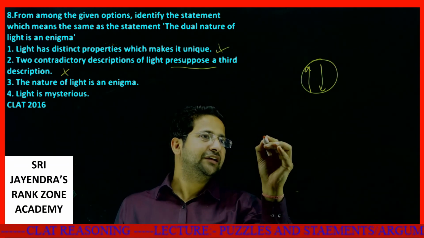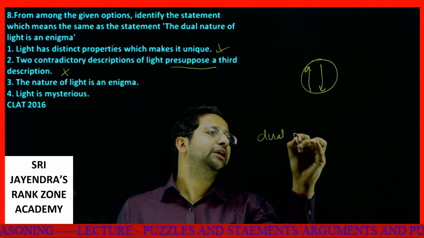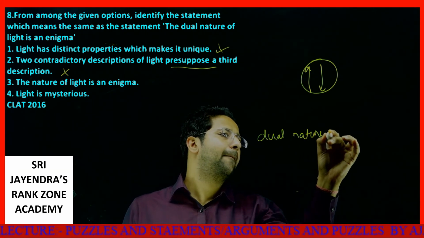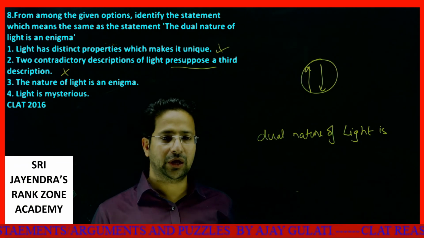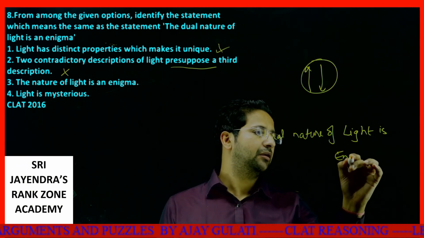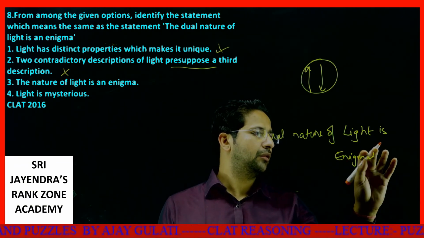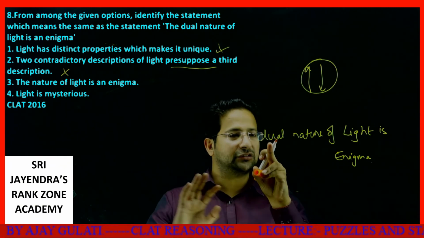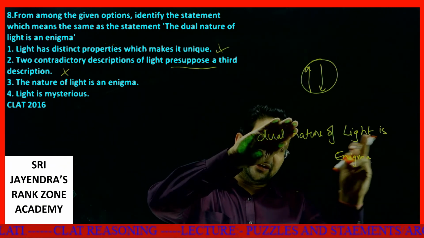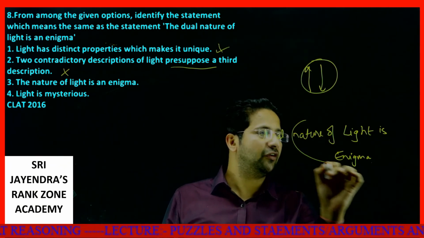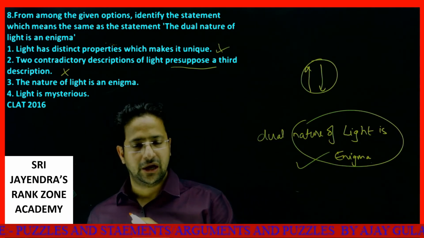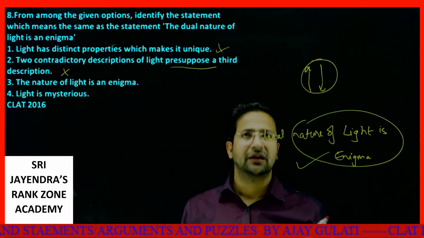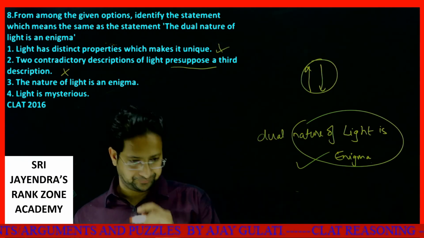If I say dual nature of light is enigma, it is because of this dual that the nature of light is enigma. So when I say nature of light is enigma, it is absolutely correct.